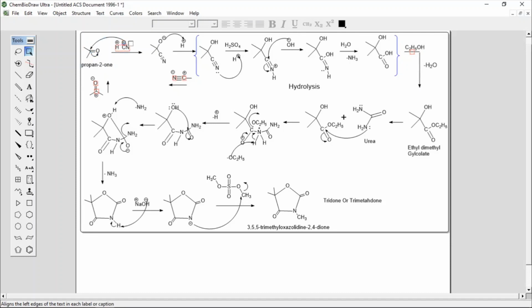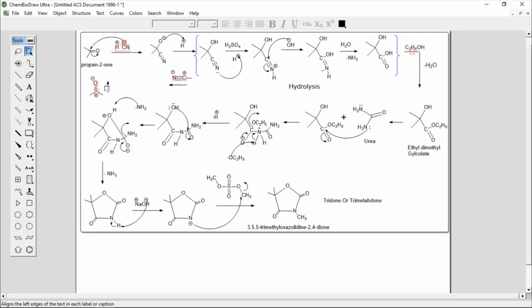The double-headed arrow shows the movement of two electrons. So these two electrons of CN minus will attack the carbonyl carbon of this acetone, and a bond will break.